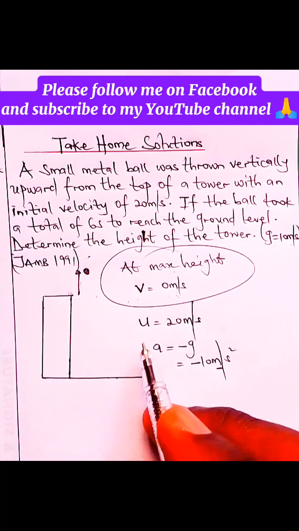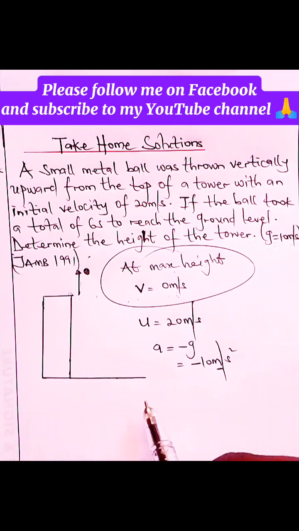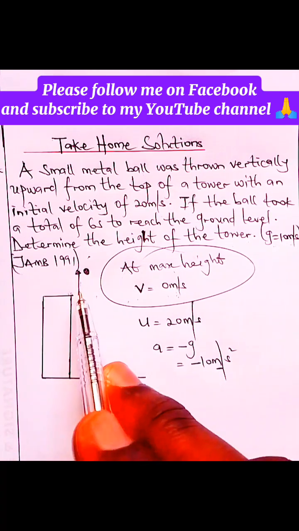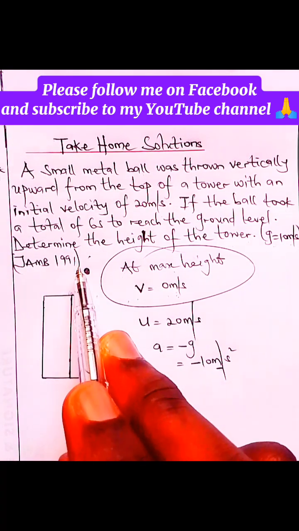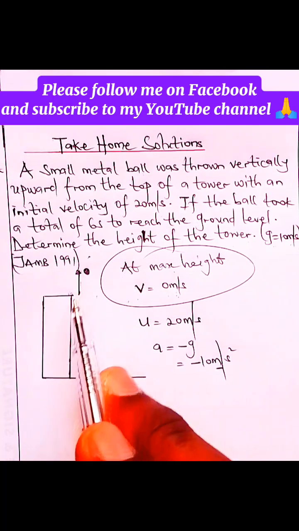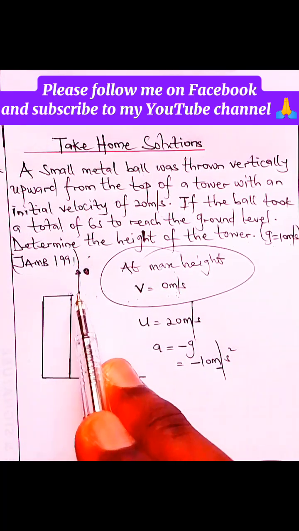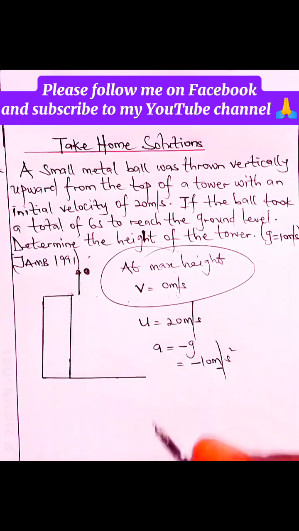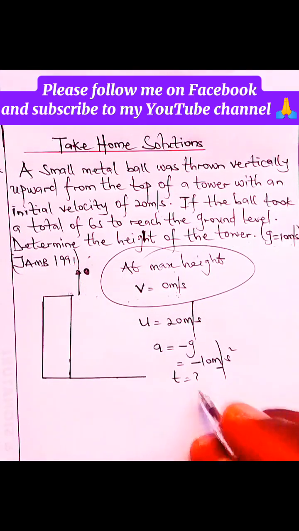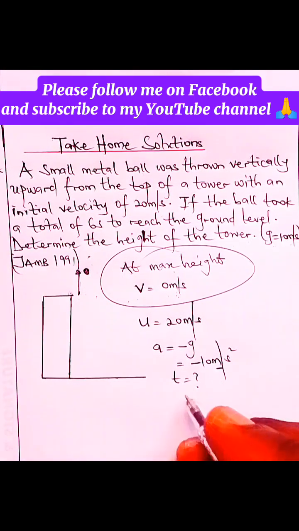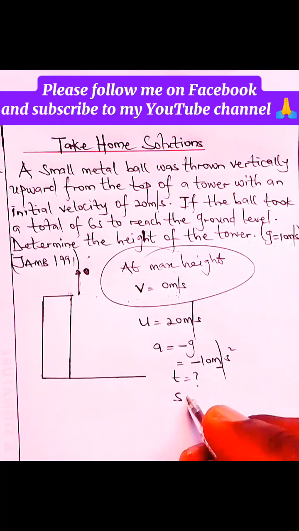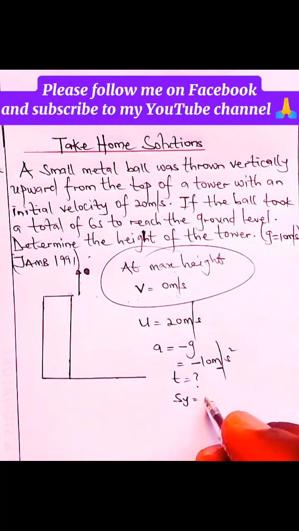So now the first thing we're going to do is get two things. We're going to get the time it takes this body to get to this height, the max height, and also the distance it covers at max height. First of all, you're going to get the time. After that, we're going to get the distance also. Don't forget that this distance is along the y-axis.